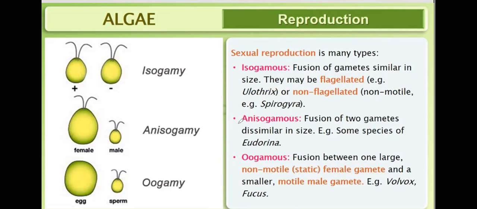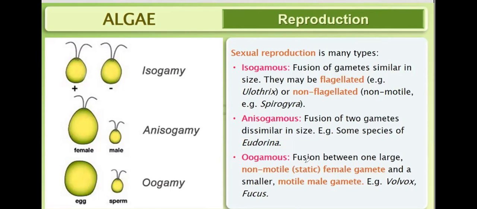Second is anisogamous. Anisogamous means not iso, the gametes are not similar. It is the fusion of two gametes dissimilar in size. One, the female, is bigger and the male is smaller. So they are not similar in size. Some species of Eudorina show anisogamous type of sexual reproduction.